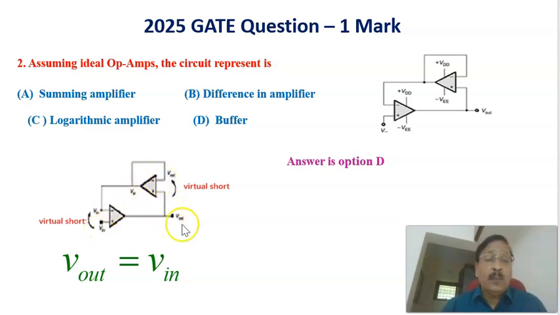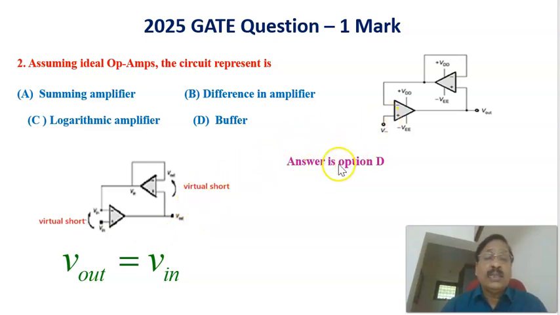And coming to this op amp here, this is the output voltage, and because of the virtual short circuit, this voltage is same as this voltage, or inverting voltage and non-inverting voltage are equal. But this voltage is same as the V out voltage. Now this V out is same as the V input voltage, meaning that the output voltage is equal to the input voltage V in, or this is working as a buffer.